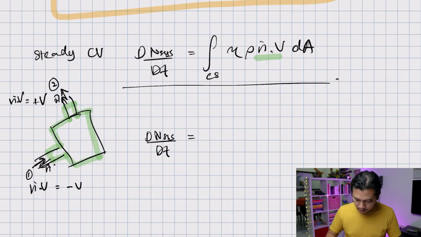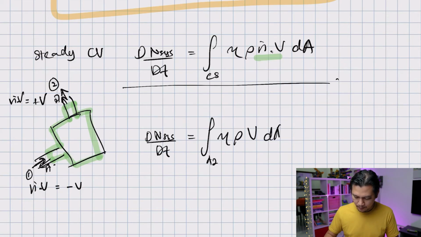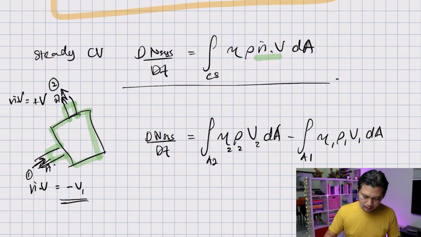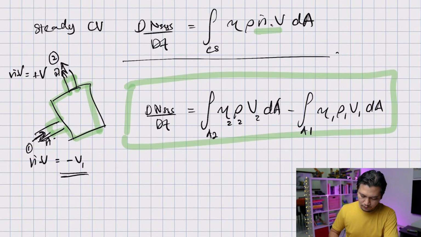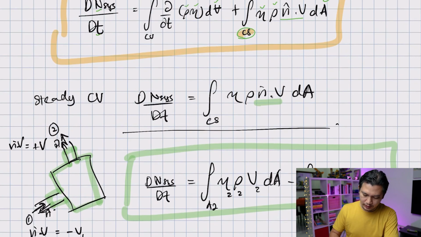Okay, and what you have here is the integration over A2. This is the exit condition because it is positive. So now this is η ρ v dA, and this becomes v2. Let's label this properly. So this is η2 ρ2 v2, and because v1 is negative, I'm going to write a negative here. This integration over A1 is η1 ρ1 v1 dA. This is simplified enough actually, but we can simplify it even further if we assume that the flow is uniform. Just now we assumed that the flow is steady, right? Right now, let's assume that the flow is uniform.